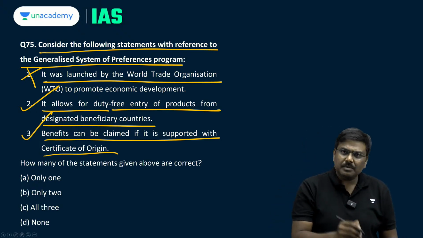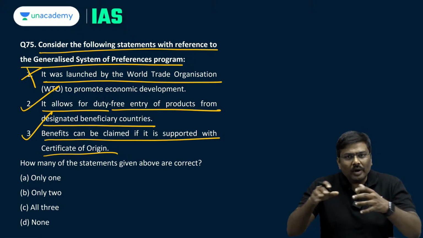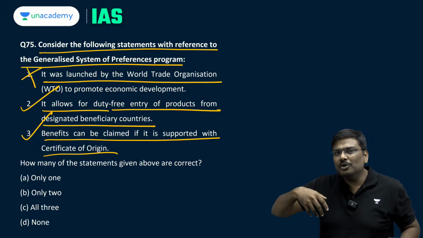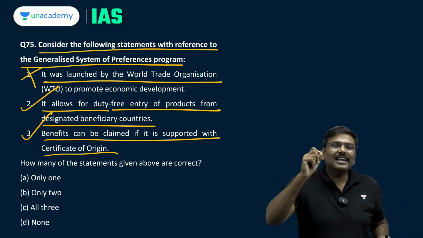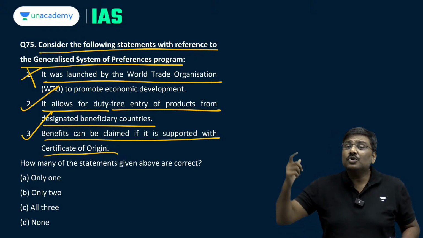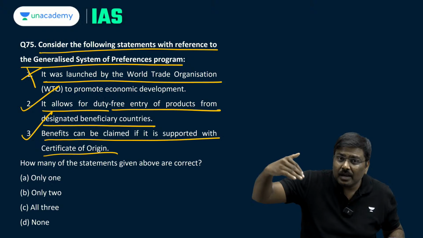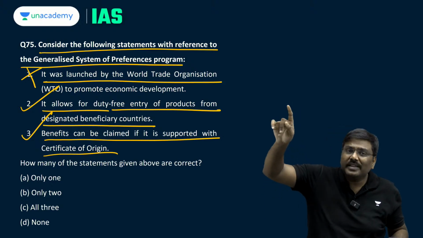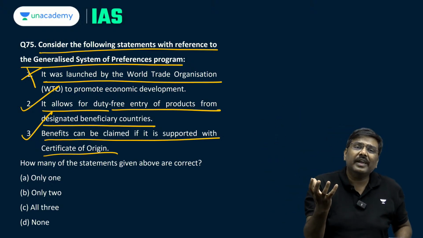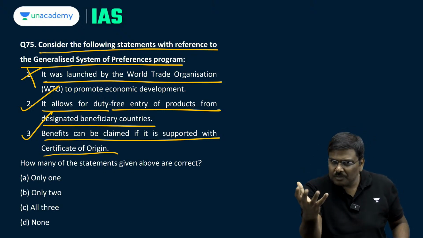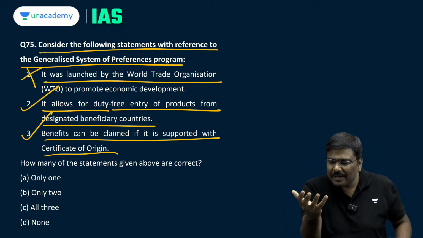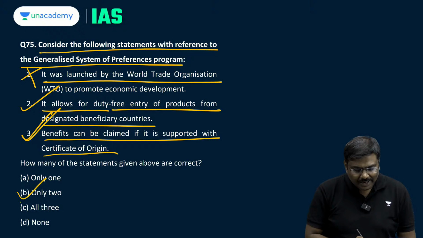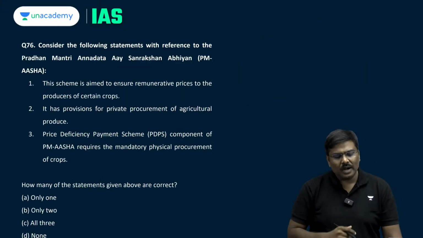Benefits can be claimed if it is supported with a certificate of origin. What do you mean by certificate of origin? By the way, third statement is correct. What if I procure this good from, let's say, Bhutan? Simple example. I procure this product from Bhutan, export it to USA and claim GSP status. So, there might be abuse of the GSP system by routing of the goods. That is the reason whenever you export and you want this export to enjoy GSP benefits, you will have to give a certificate saying that the product has originated from so and so country, value addition has been happening so and so much in your country, etc. So, third statement is correct. 2 and 3 are right. Right option for question number 75 will be option B, only 2 are correct.